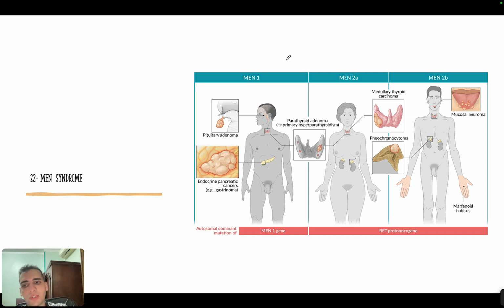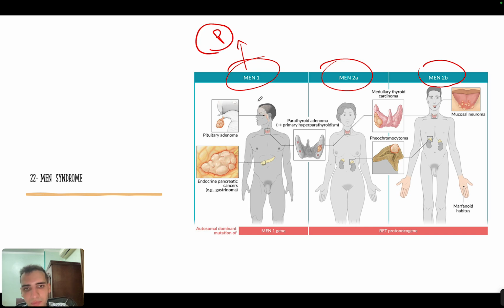Now, it's important to know the MEN syndromes in general. We have MEN1, MEN2A, MEN2B. If you need to remember MEN1, it's the primary one. You would see tumors that start with P, and they will be the three Ps: pituitary adenoma, primary hyperparathyroidism from parathyroid adenoma, and pancreatic tumors, okay?